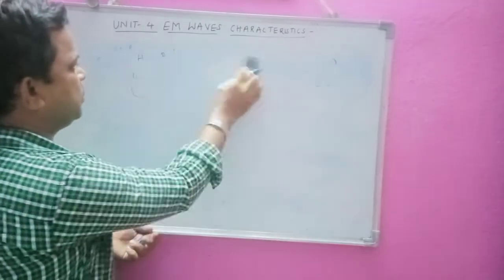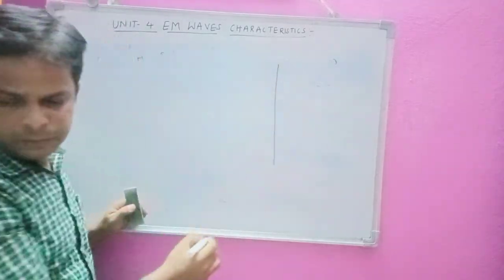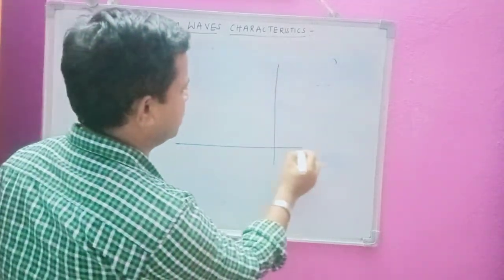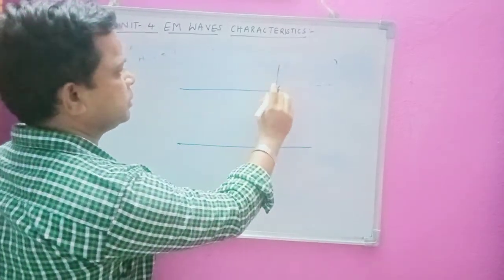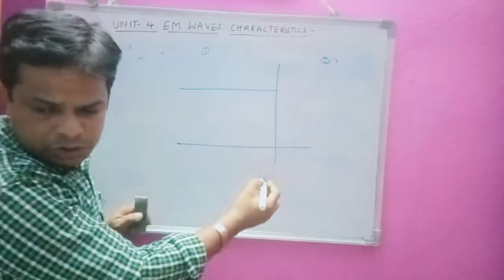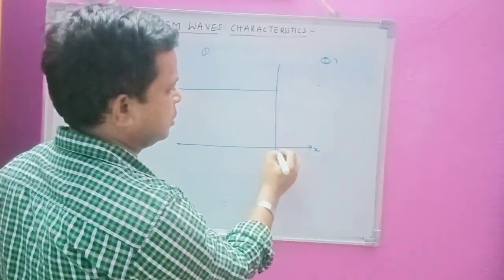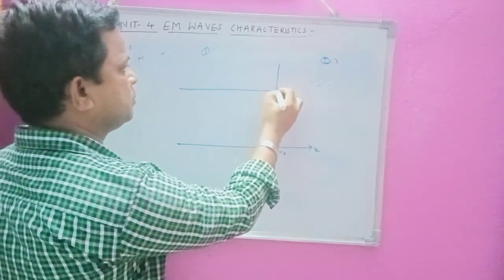Now we will draw the diagram, a very important diagram in order to understand the fields here. See here all of you, I am going to draw for different times. This is medium 1, this is medium 2, and this is the z equal to 0 interface.